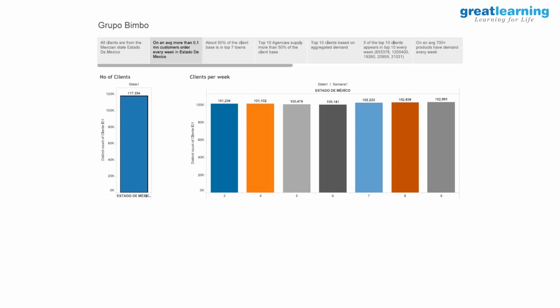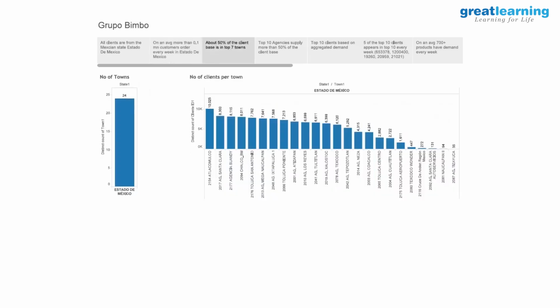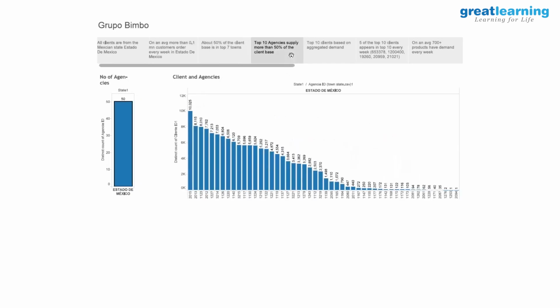This is the inferential statistic we got. If you see, on an average, there are about 0.1 million customers ordering every week in that particular state. And this is the week-wise demand. And 50% of the customers come from the top 7 towns. There are about 24 towns. These are all fine. What is the demand per week? Demand in all those weeks is distributed. What I am telling, let me just explain.